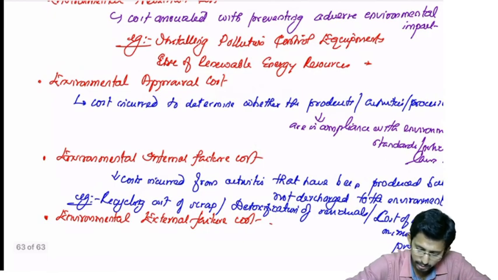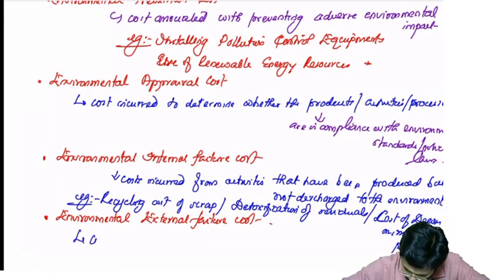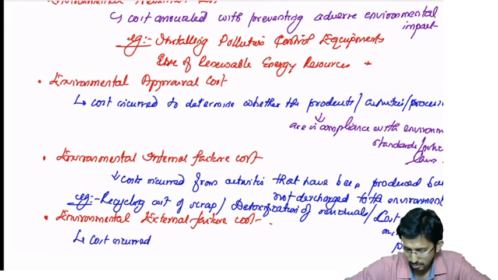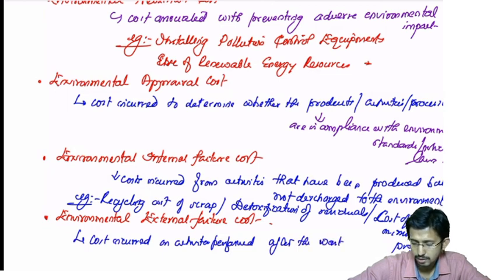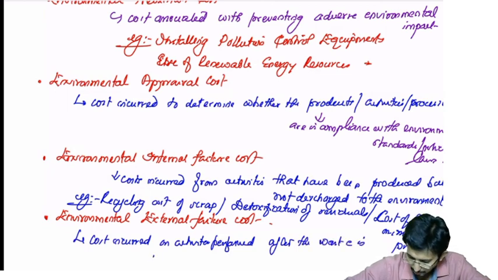So this is cost incurred on activities performed after the waste is discharged to the environment.